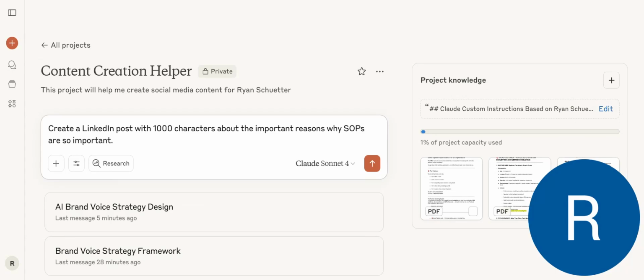I am going to ask Claude to create a LinkedIn post with 1,000 characters about the important reasons why SOPs are so important. So I might like it. I probably won't like it because I didn't really define these super well, and I have a lot of edits to make with the custom instructions. But for kicks and giggles, let's see what it spits out.